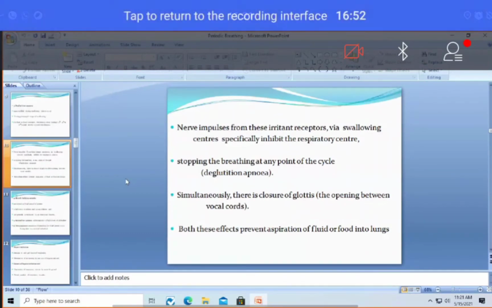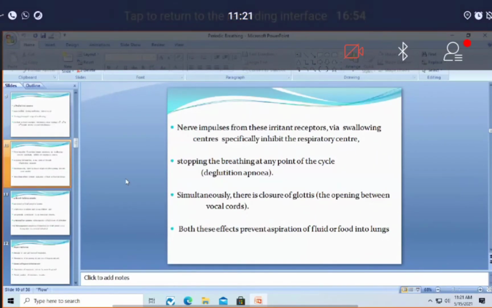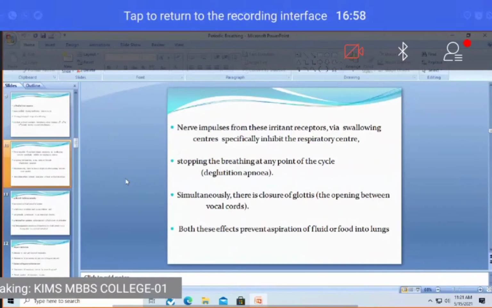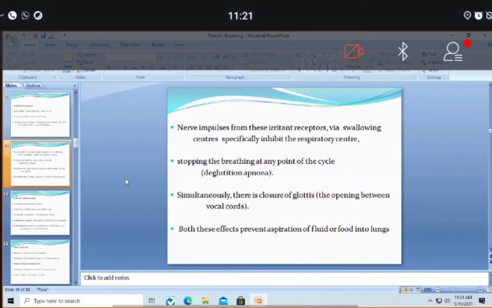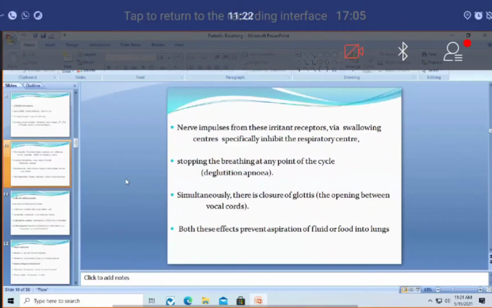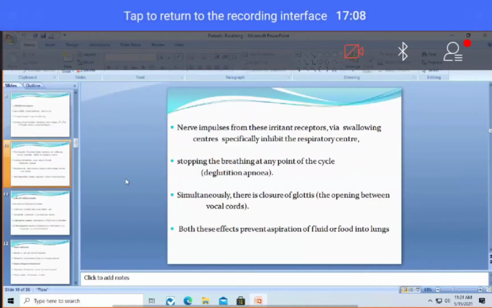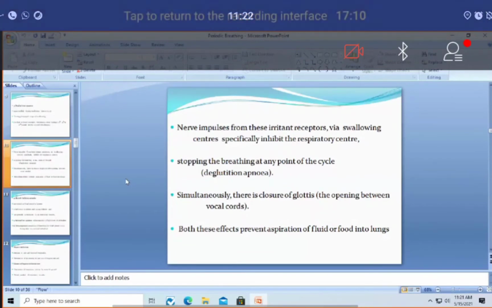Okay, so these two have to be prevented, and the mechanism to prevent or cure choking is abdominal compression from behind, which you will learn better when you go to ENT. So I'm not going to trouble you now. Right. So this is nothing but deglutition apnea, and if this doesn't occur, it results in the phenomenon of choking.